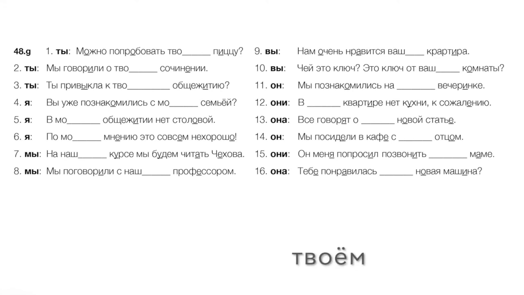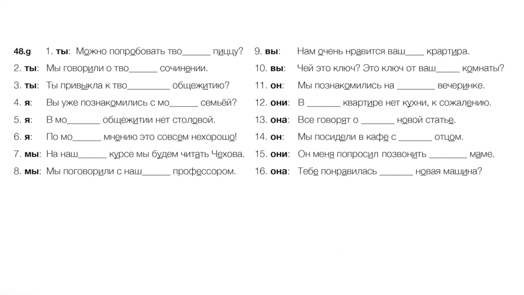Number two, we were talking about your composition, your paper. Мы говорили о твоем сочинении. Special soft neuter. Three, have you gotten used to your dorm? Ты привыкла к твоему общежитию? Soft neuter. К твоему общежитию. Four, have you already gotten acquainted with my family? Have you met my family? Вы уже познакомились с моей семьей? Number five, in my dorm there's not a dining hall, there's not a cafeteria. В моем общежитии нет столовой, masculine, prepositional.